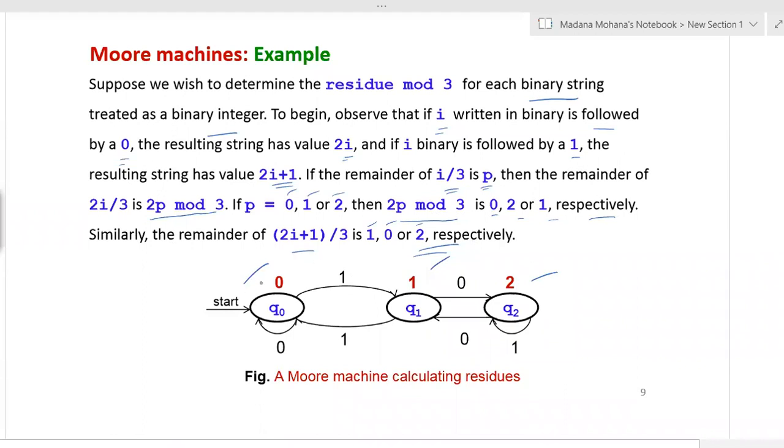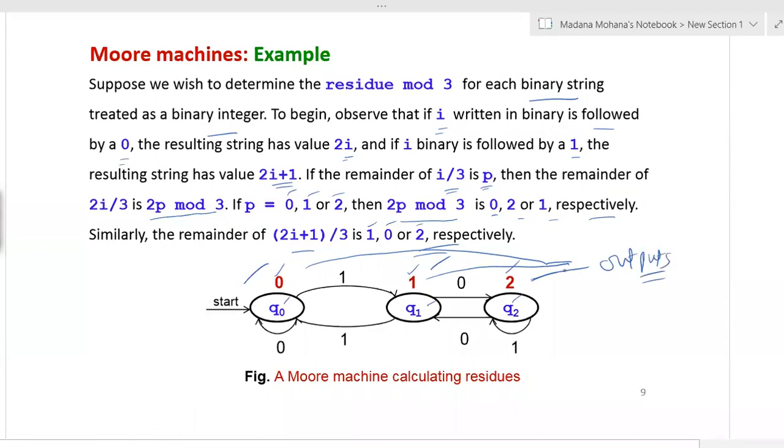And you can observe for each and every state, on top a numeric value is labeled with red color. For state Q0 this is 0, for state Q1, 1 is represented, for state Q2, 2 is represented. So these are nothing but the outputs of those states.